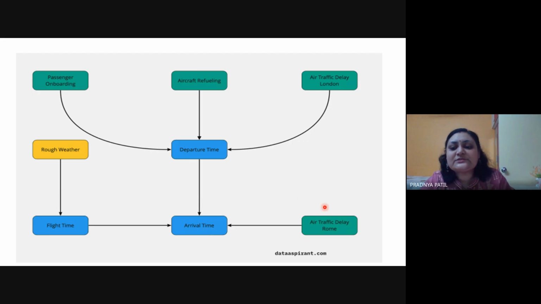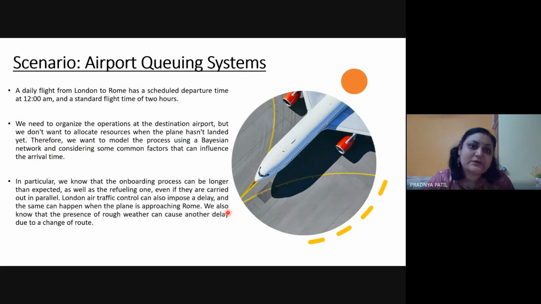That delay may be because of air traffic delay from the Rome airport. It can be because of rough weather, your flight time has increased and your arrival time has changed. So arrival has been late by 30 minutes or 40 minutes or any time. Okay, so these conditions are for the departing of your flight, and these conditions are for the arriving of your flight. So there can be multiple conditions because of which your flight may get delayed.